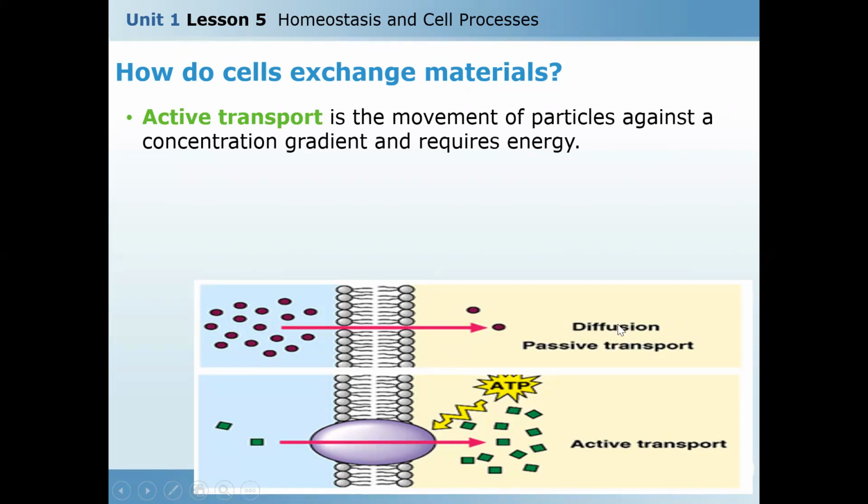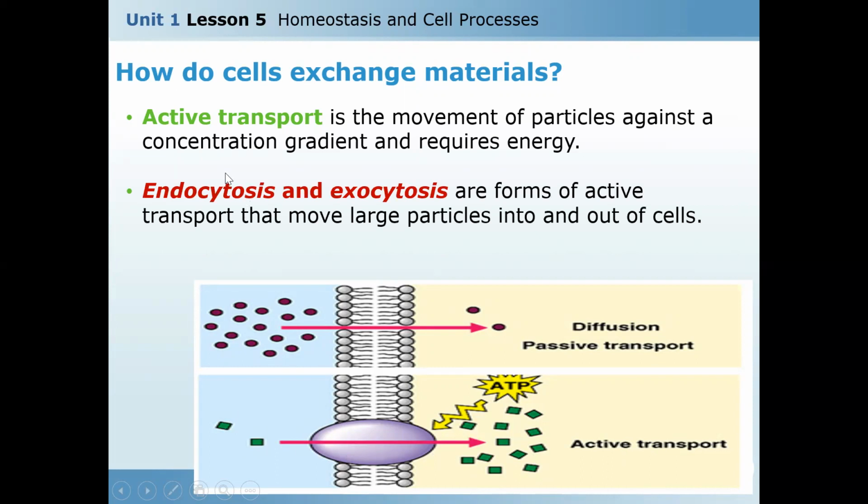No need for energy, and it is the diffusion. So you can call diffusion a type of passive transport. Why? Because particles will be transported from the high concentration to the low concentration media without the need for energy. This is diffusion, or you can call it passive transport. But when you go for active transport, this is against concentration, okay. Particles need energy to be transported.